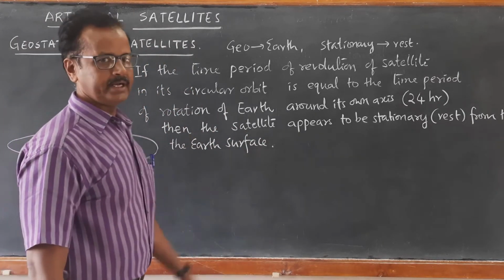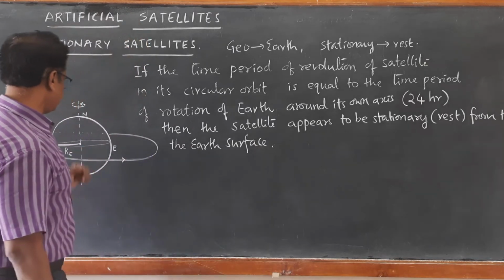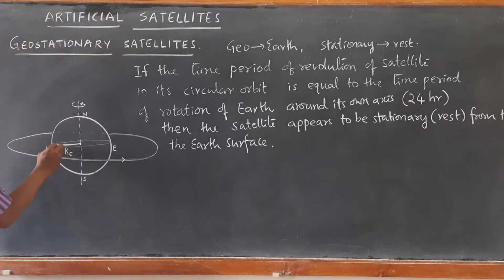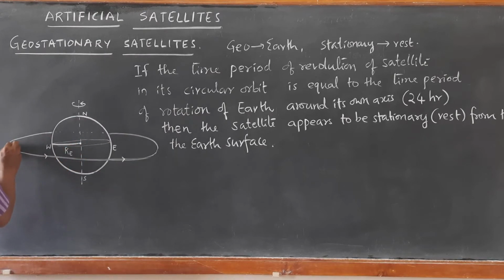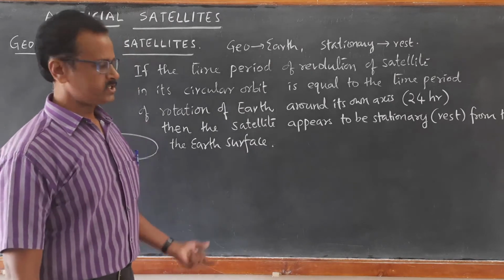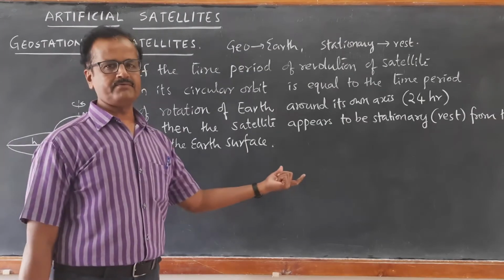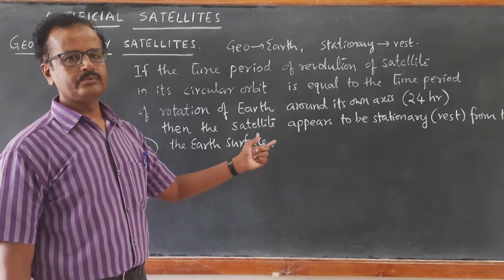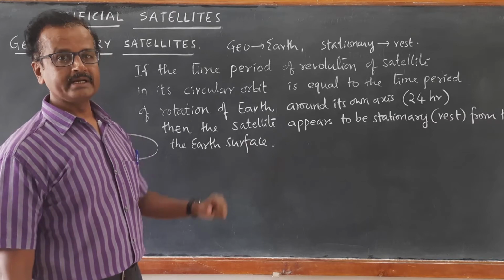Then what should be the height? Here, if you look at the diagram, you see the radius of this satellite's orbit is RE plus H. So the total radius is RE plus H. So we make use of the relation between the time period of revolution and the orbital radius.